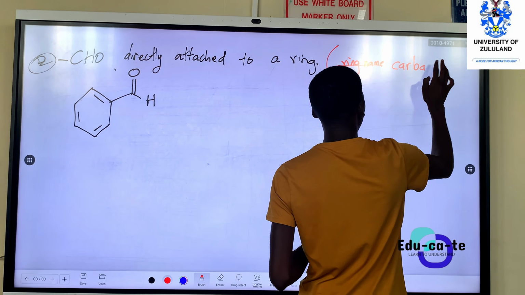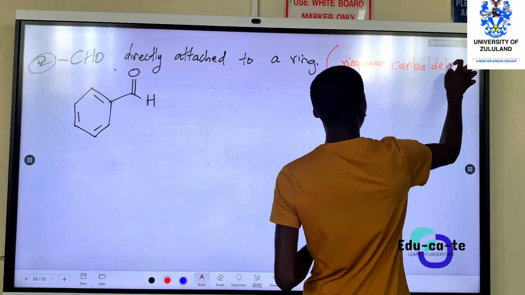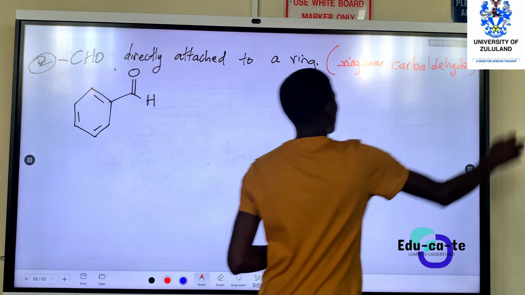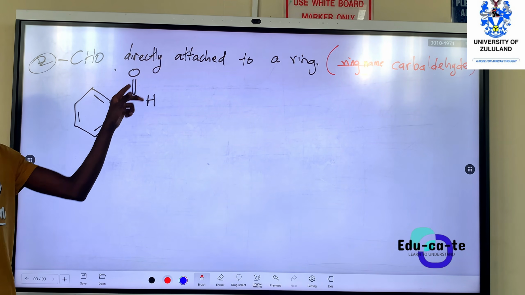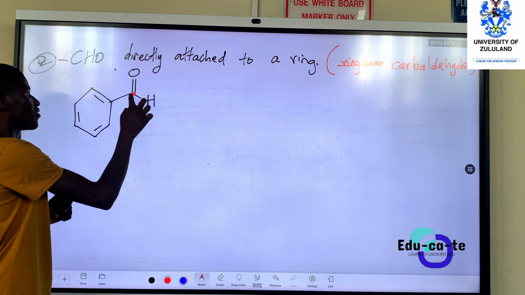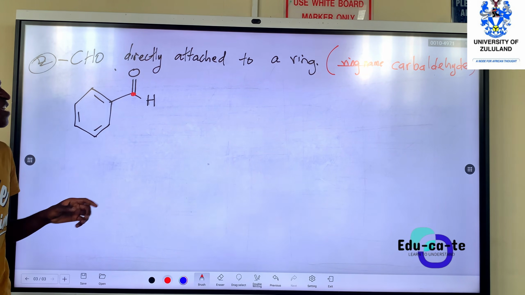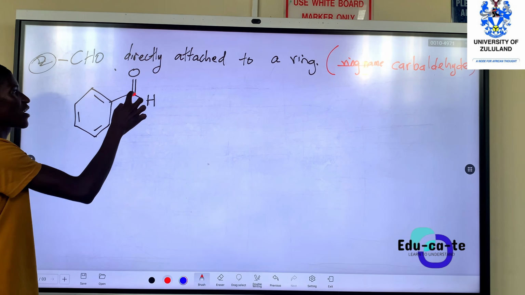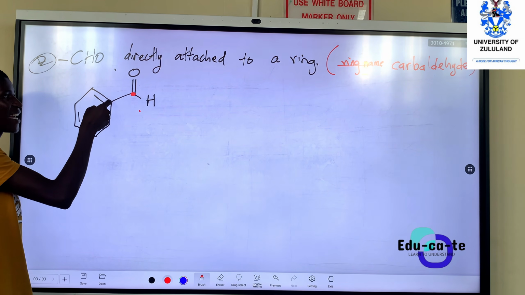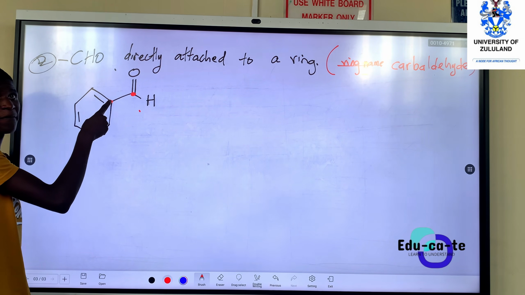carbaldehyde. So if you have this functional group CHO, the carbon bonded to oxygen bonded to hydrogen, if it is directly attached to a ring, meaning the carbon of the aldehyde is directly attached to the ring itself.